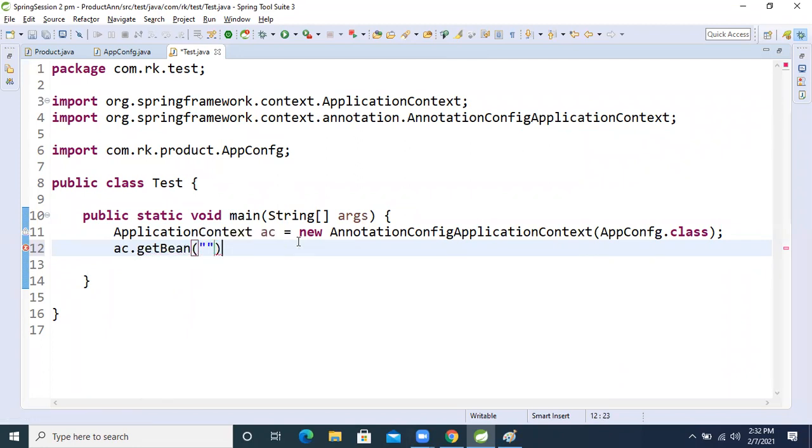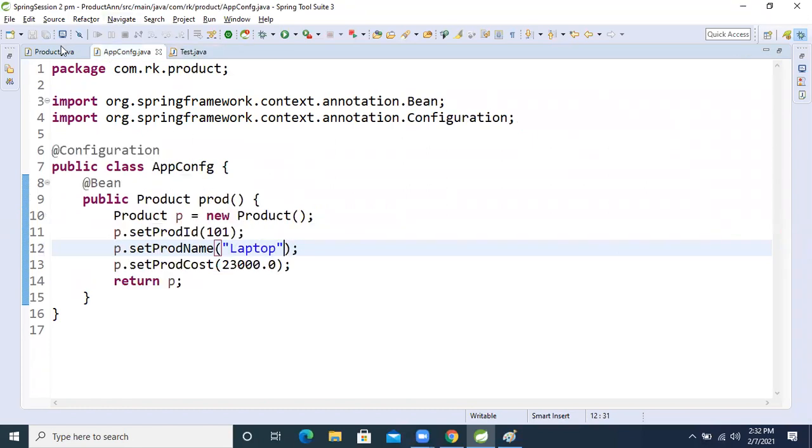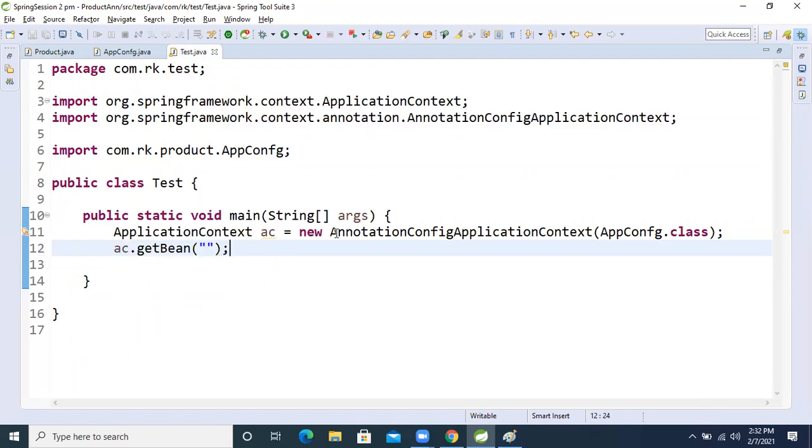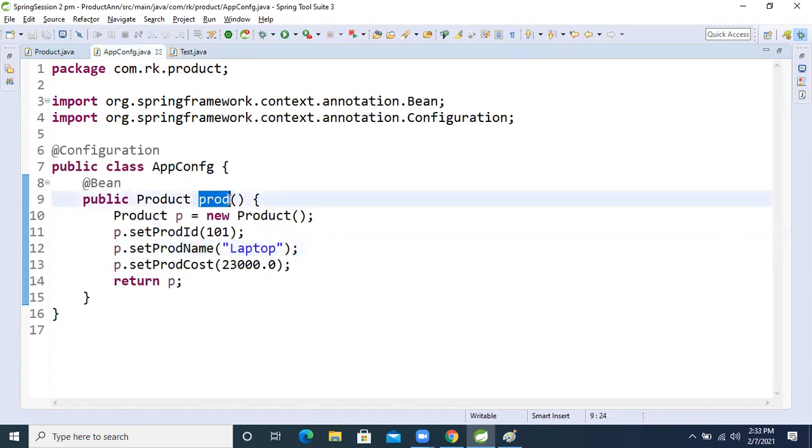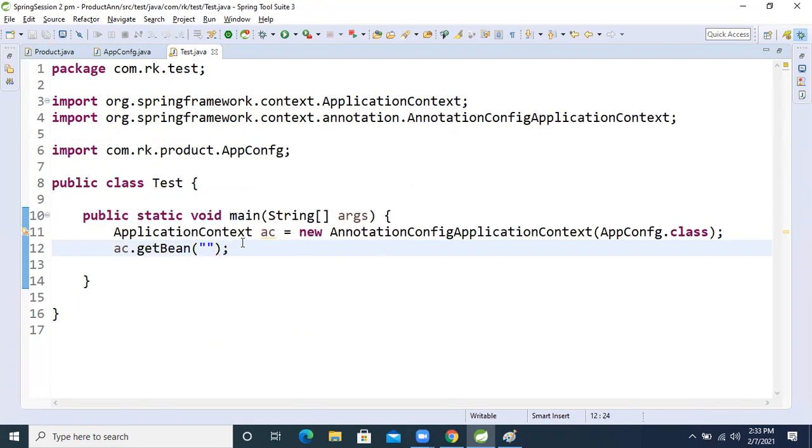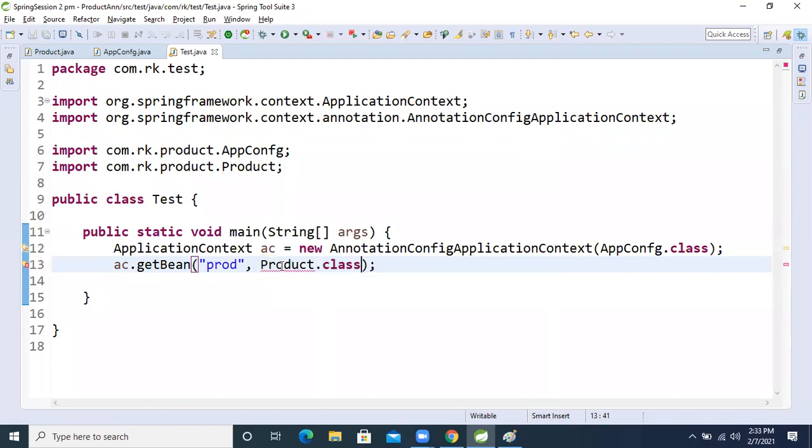Inside that we will create that class object. Previously we took an id, but in this case the class name will become the id. So we pass it here, then a comma, then Product.class. After the product class it will return the product object.